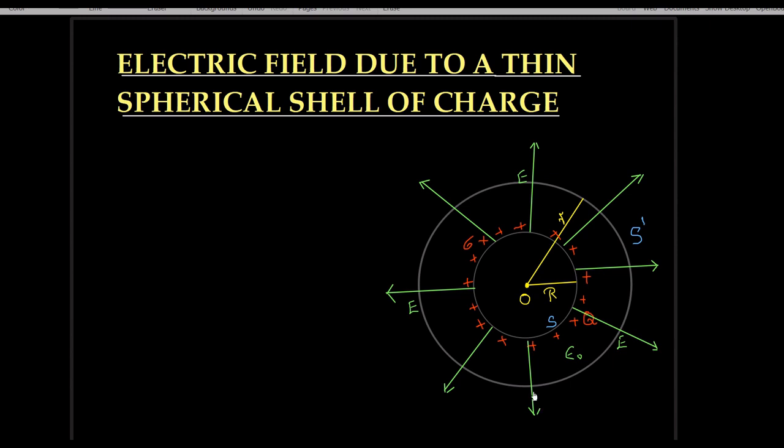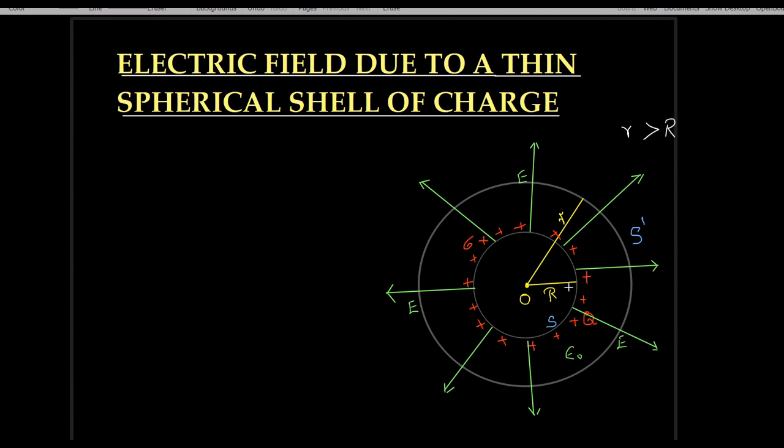And imagine a Gaussian surface which is a sphere S dash having radius small r which is larger than capital R.